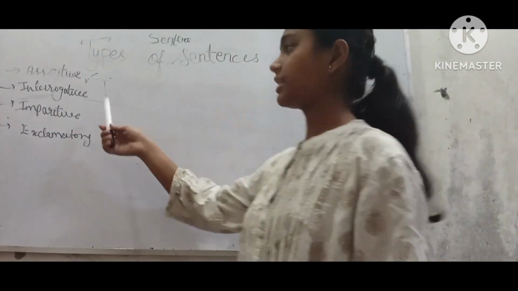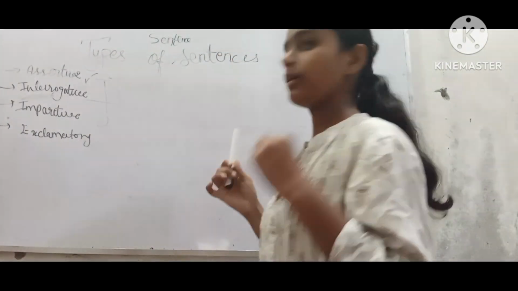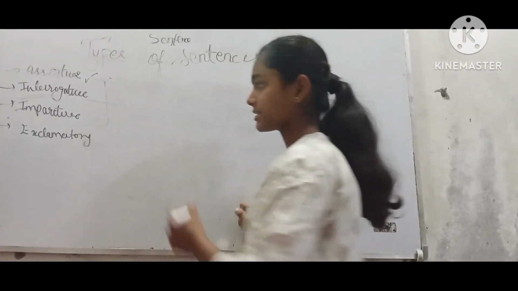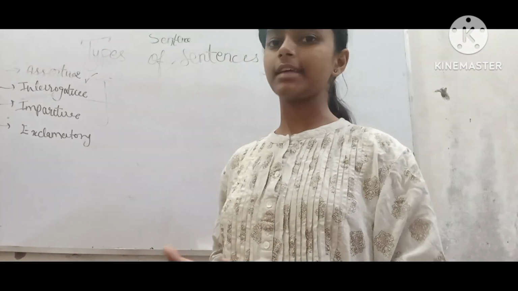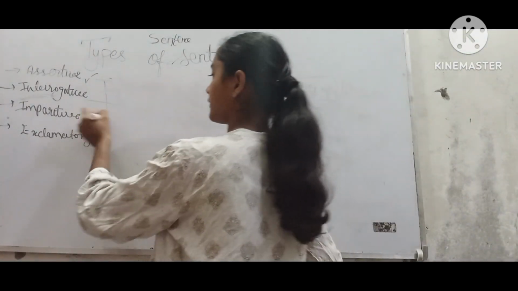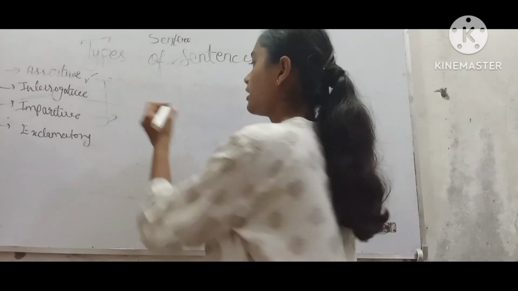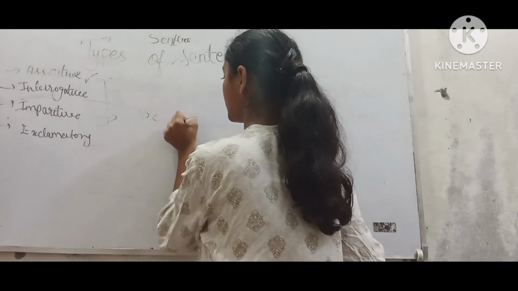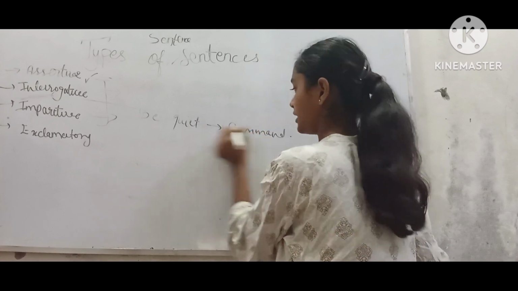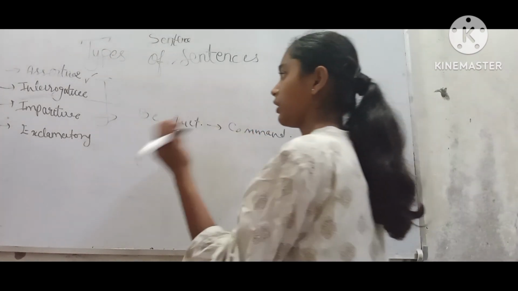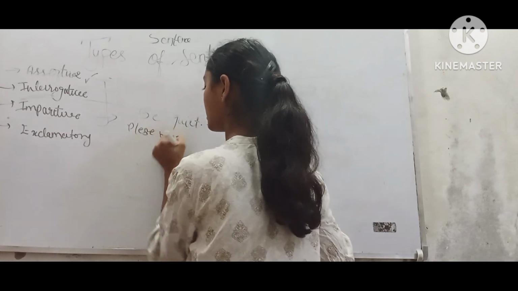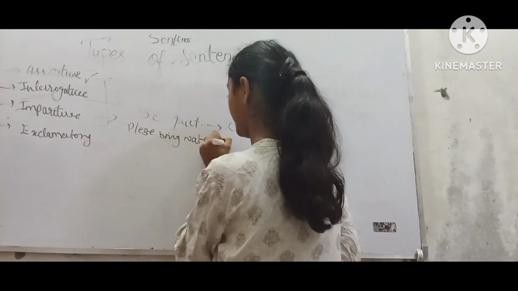Now moving forward, it's imperative sentences. What are imperative sentences? Imperative sentences are basically which expresses a command, advice, desire, or a request. So, like a few example of imperative sentences are be quiet. Be quiet is a command. So it is an example of imperative sentences. Or please bring me water. It is a request.